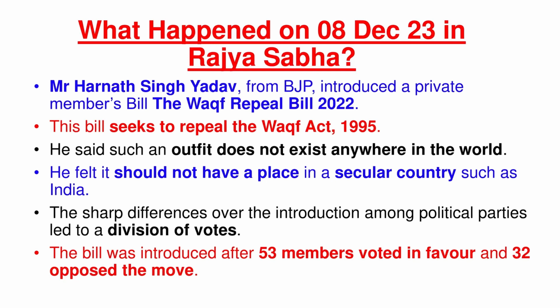He said that such an outfit does not exist anywhere in the world and he felt that it should not have a place in a secular country such as India. There were sharp differences among the members of various political parties about the introduction of this bill, which led to the division of votes. The bill was introduced after 53 members voted in its favor and 32 opposed the bill.